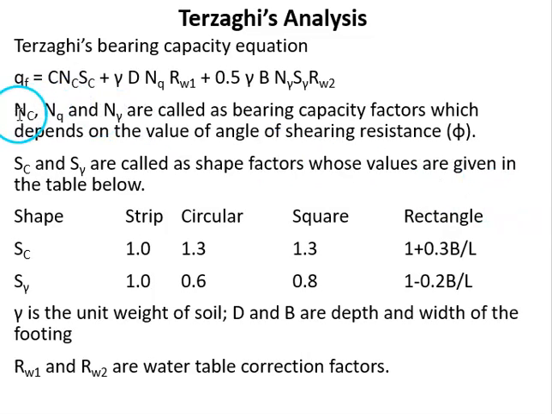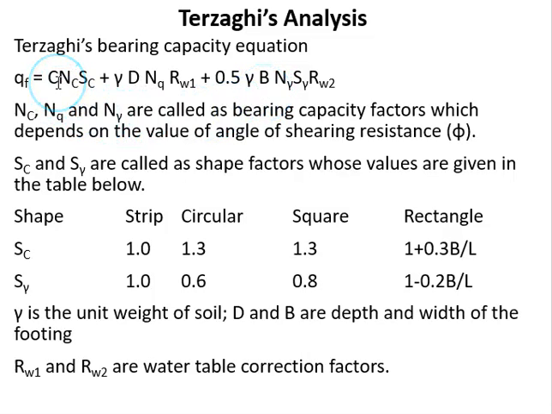Then in Terzaghi's method, initially the equation is given without the shape factors and water table correction factors. But after modifications, the equation has become qu = c Nc Sc + gamma D Nq RW1 + 0.5 gamma B N gamma S gamma RW2. In this equation, the first term is related to cohesion contribution, the second term is related to the soil strength above the base of the footing, and the third term is related to the soil strength below the base of the footing up to a depth B below the base of the footing.